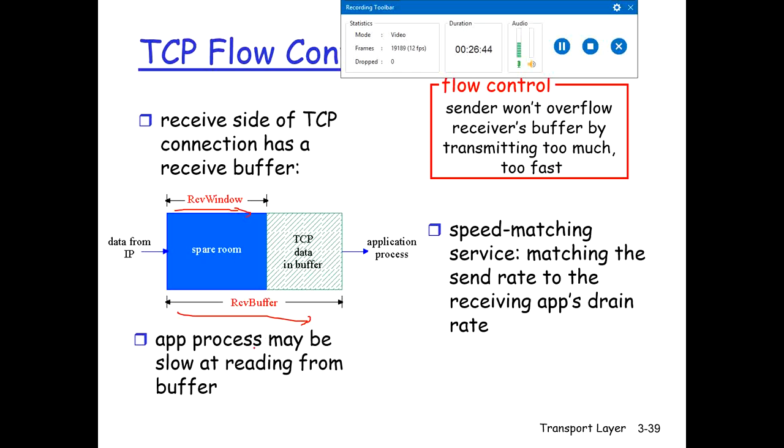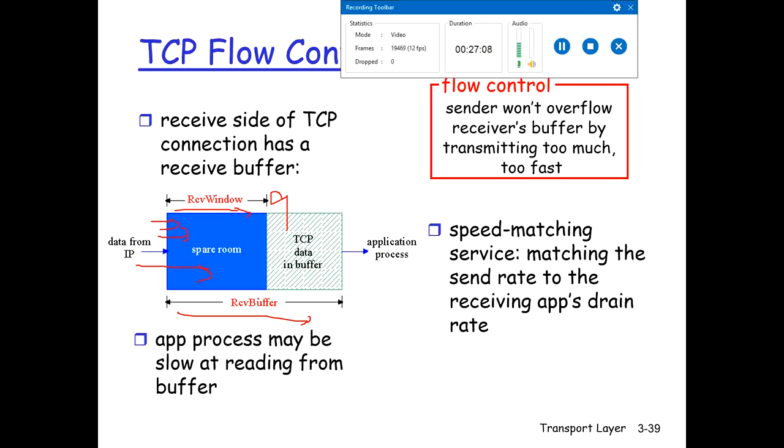Why do we have a buffer? Because application processes may be slow at reading from the buffer. That's why everything is first of all stored in the buffer of the receiver, and then one by one it is delivered to the application layer. So flow control is basically that the sender will not overflow the receiver's buffer by transmitting too much or too fast.